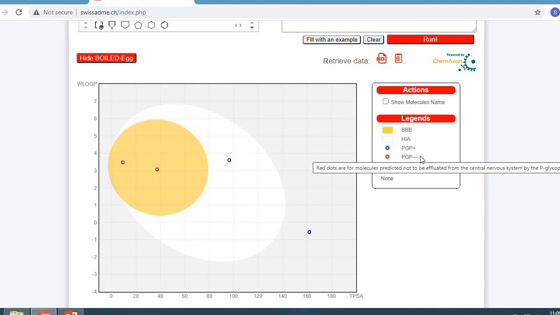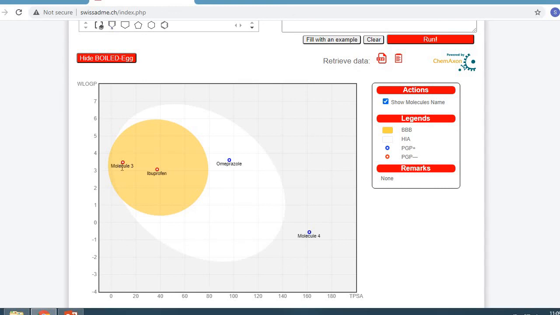If we click on show molecular names, then it represents all the molecular names of the different compounds on the red and the blue dots. If we click here, then it can represent the structures also.